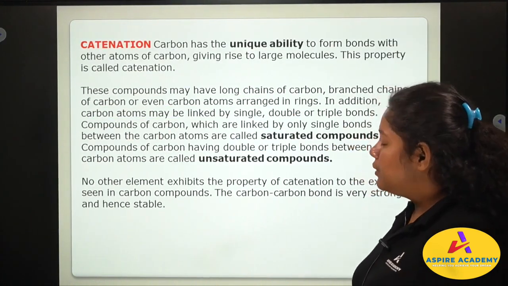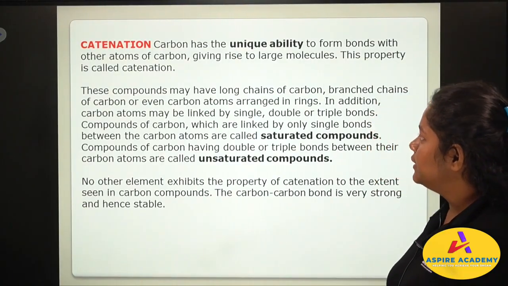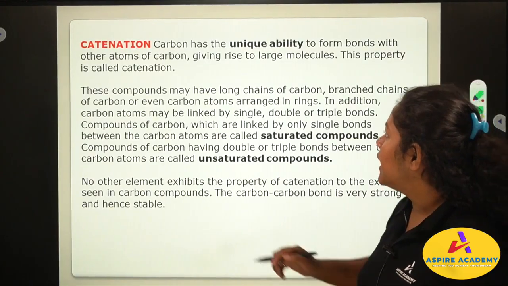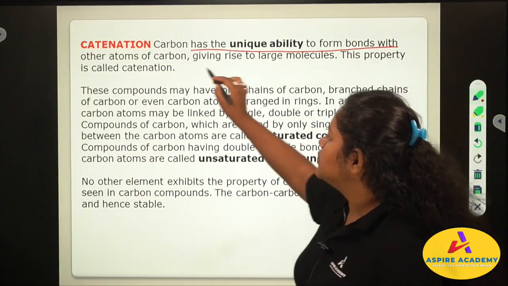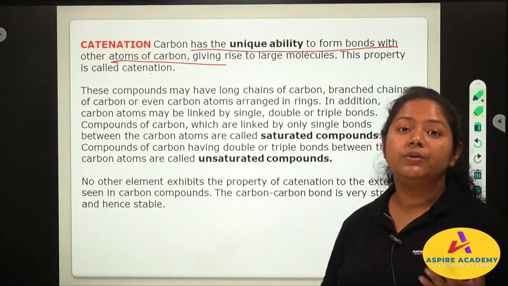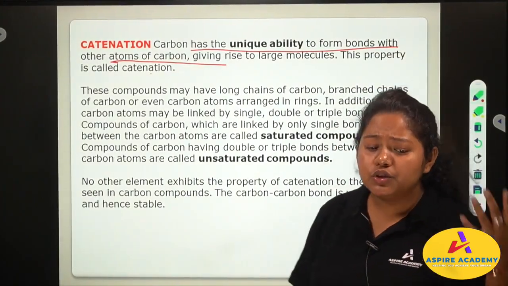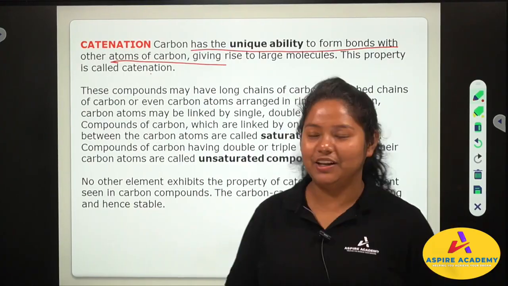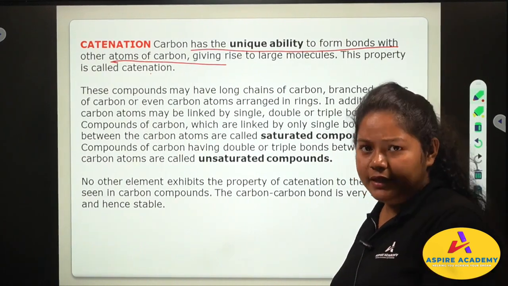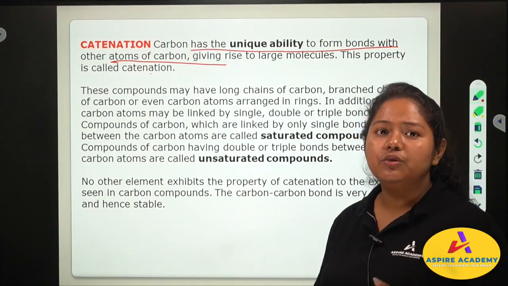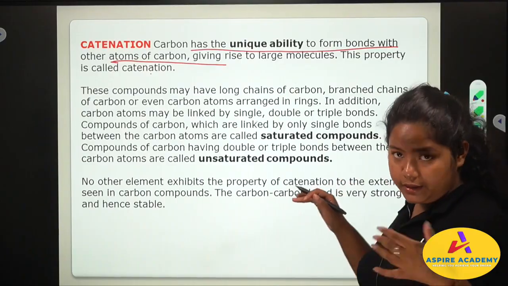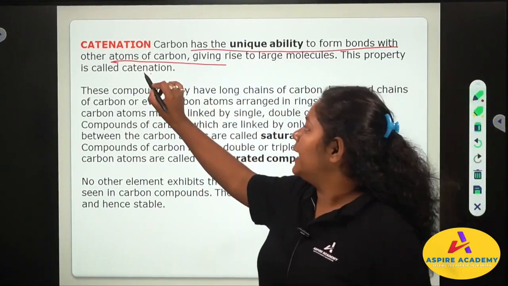Now comes catenation. What is catenation? Carbon has the unique ability to form bonds with other atoms of carbon. What does unique ability mean? Something is special inside carbon. Carbon is special. Carbon can form bonds with other elements also, and that gives rise to a large number of molecules. And carbon can form bonds with itself also, with other carbon. This property is called catenation.